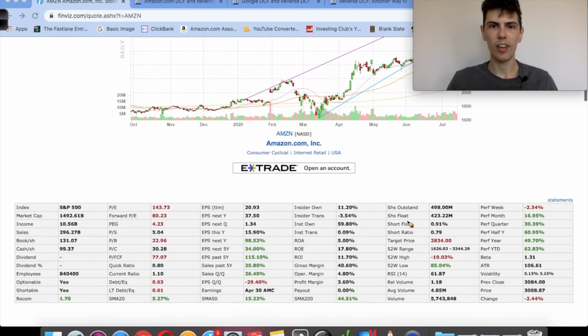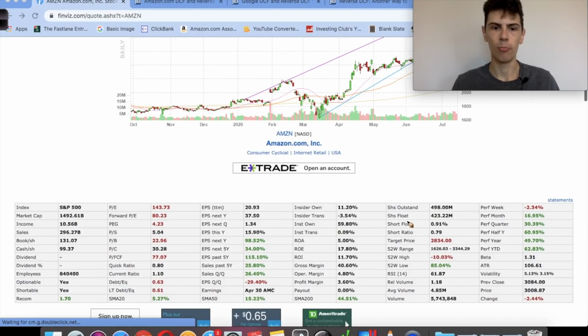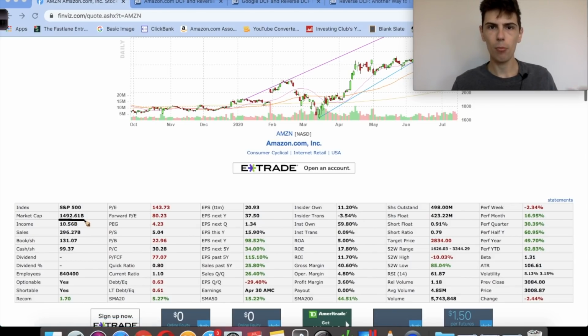Now we're on the third FAANG stock, which is Amazon. And Amazon is another stock that's been on a roll since March. And Amazon is also a $1.4 trillion company. So Apple and Amazon are both trillion-dollar companies. And I think the most amazing thing about Amazon is their growth over the past 5 years. Their earnings per share have grown at 115% per year. So what that means is every year over the last 5 years, their earnings have doubled. And that is just something insane to think about with how big Amazon has become.